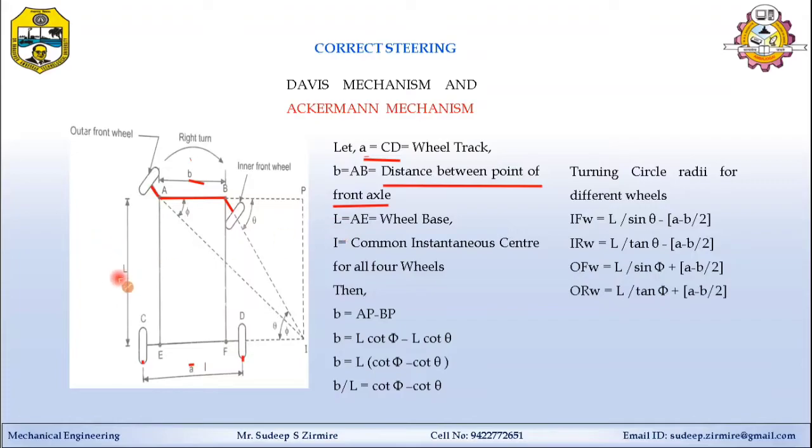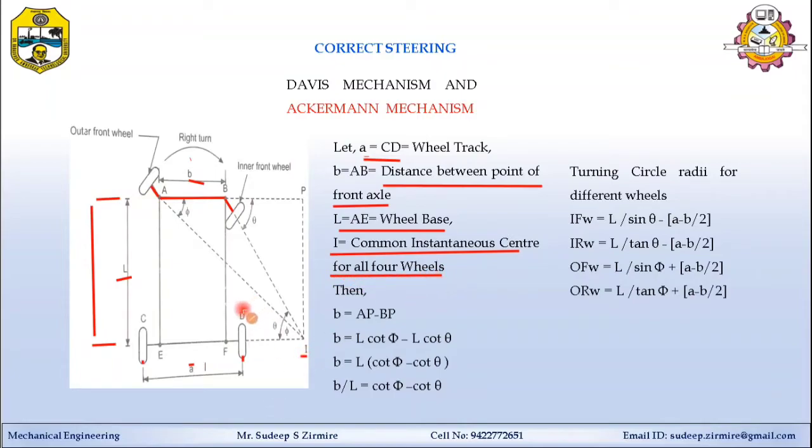The third one is L. Here you can see L. L, that we already studied in our first topic, introduction, is the wheelbase. The distance taken from the front axle to the rear axle is called the wheelbase. It is denoted here as L. And I indicates the common instantaneous center for all four wheels.